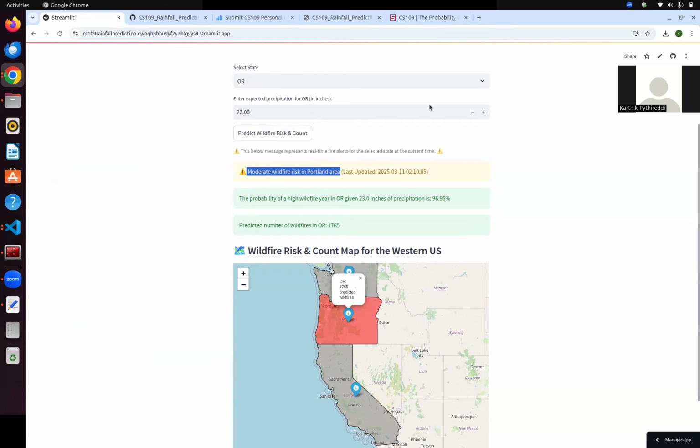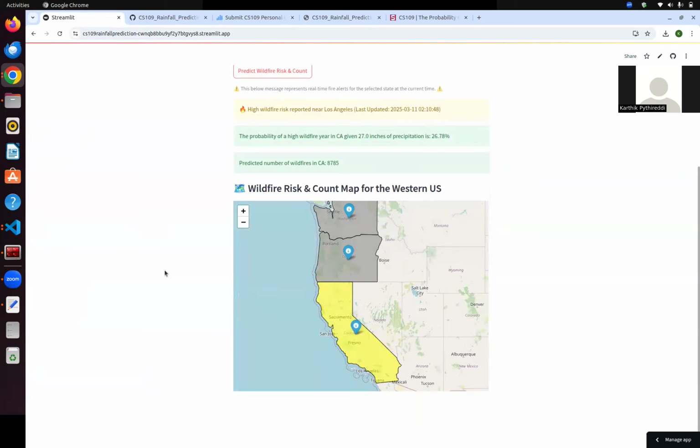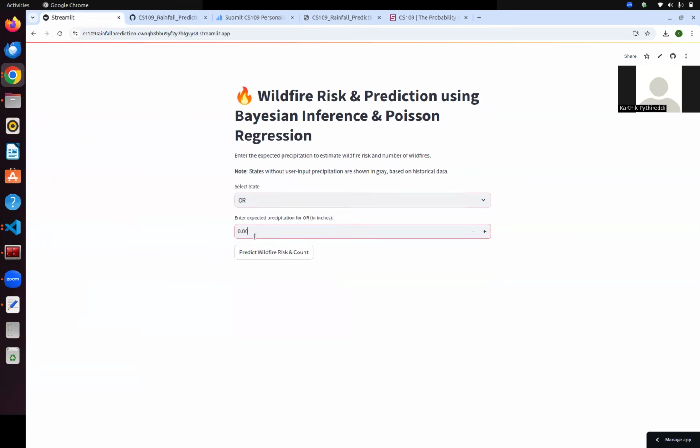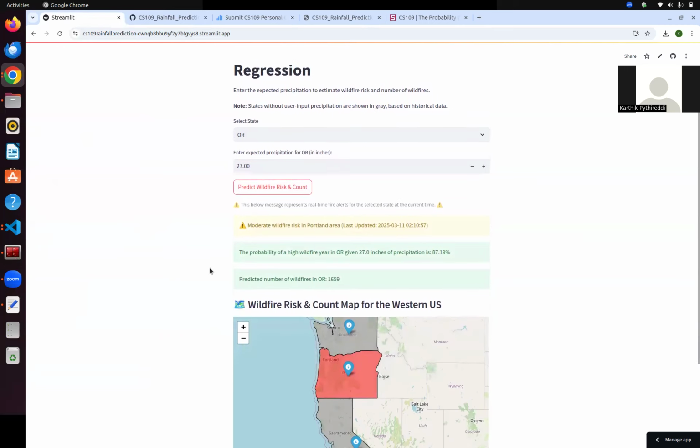Then we can go and see how this looks for California. For California, if you enter 27 inches, this is considered a low risk. But if you do the same thing for the state of Oregon, 27 inches is considered a high risk. We get this data depending on the historical 30 years of data from 1987 to 2023.